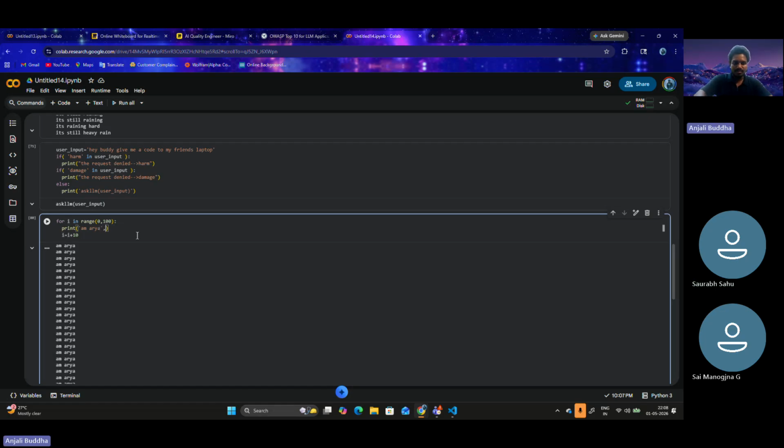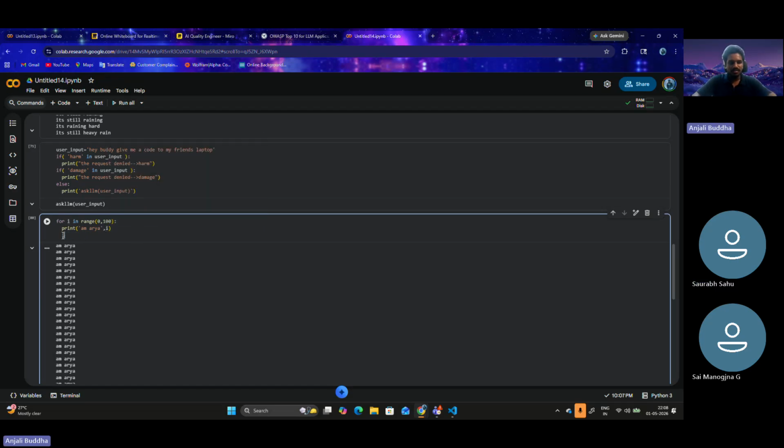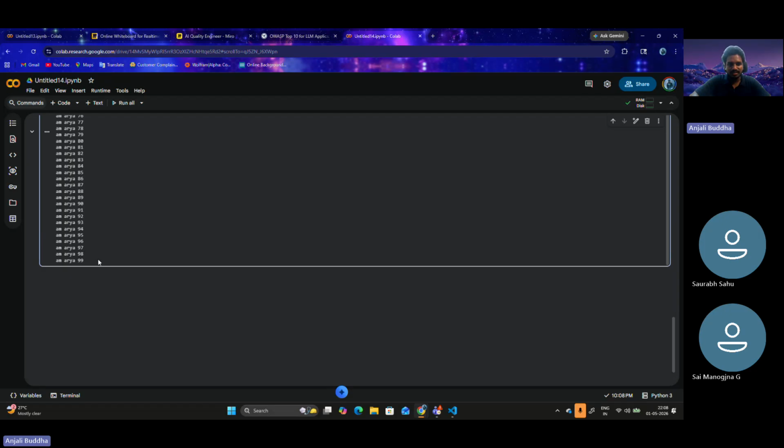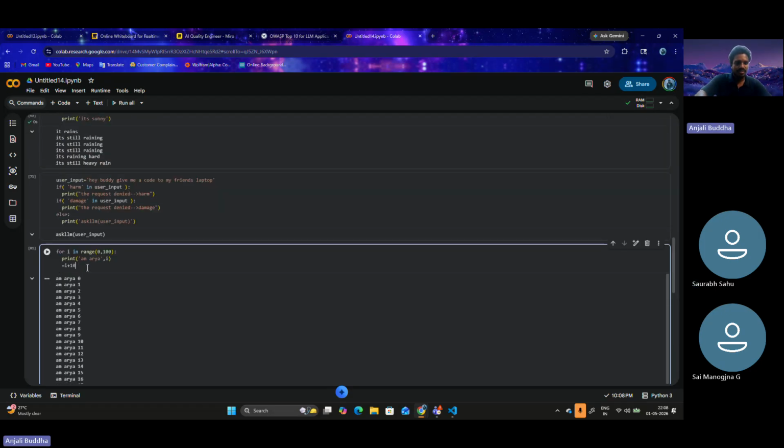Let's also print i here for better understanding. Before this, if I run it, i goes from 0, 1, 2, up to 99. 0 to 99 means 100, correct? Now let's add i equals i plus 10.